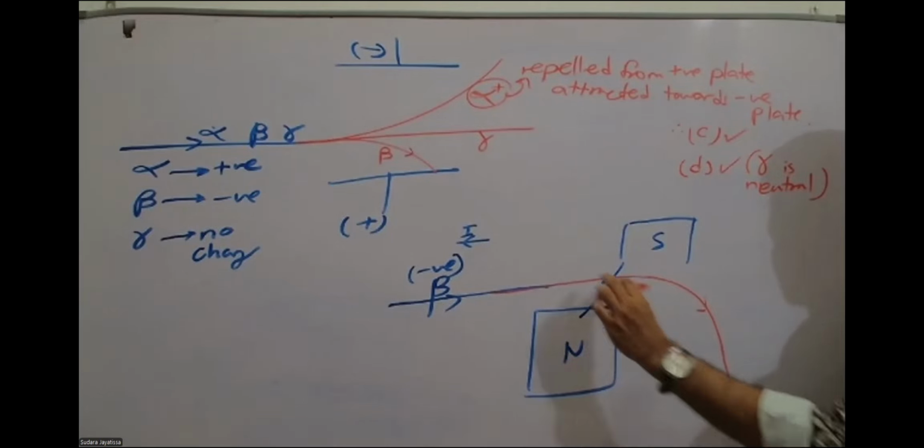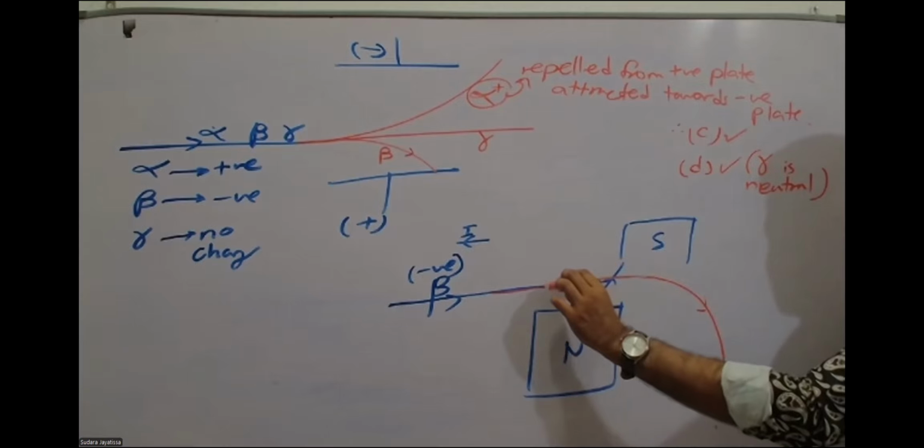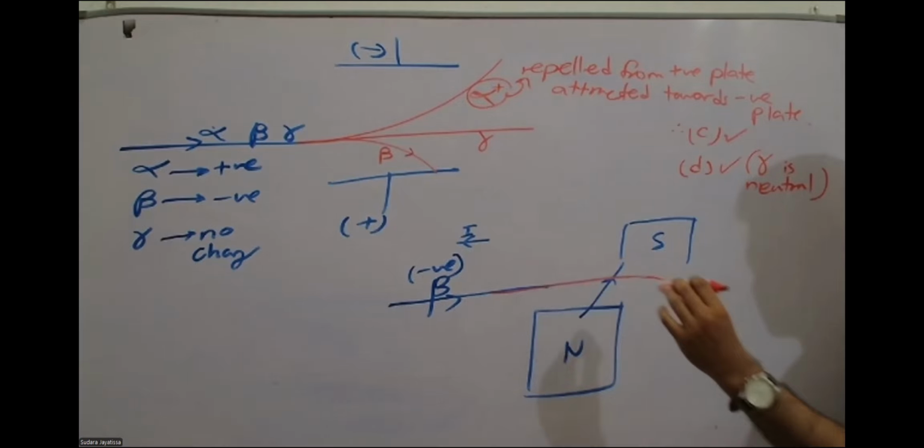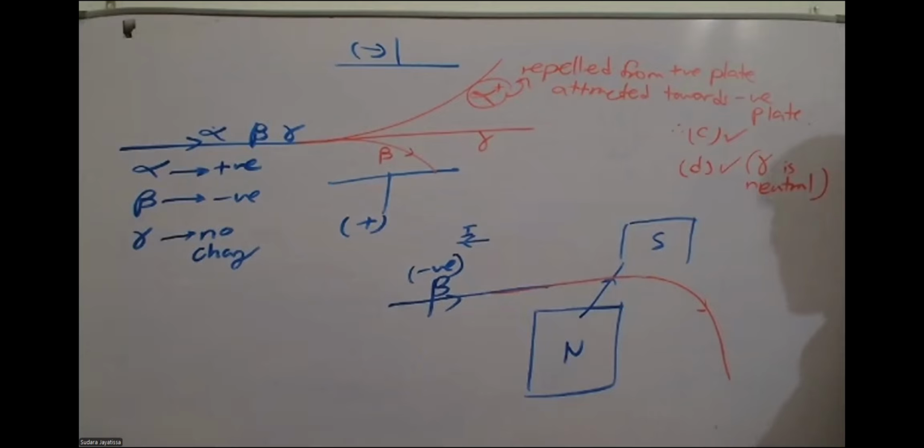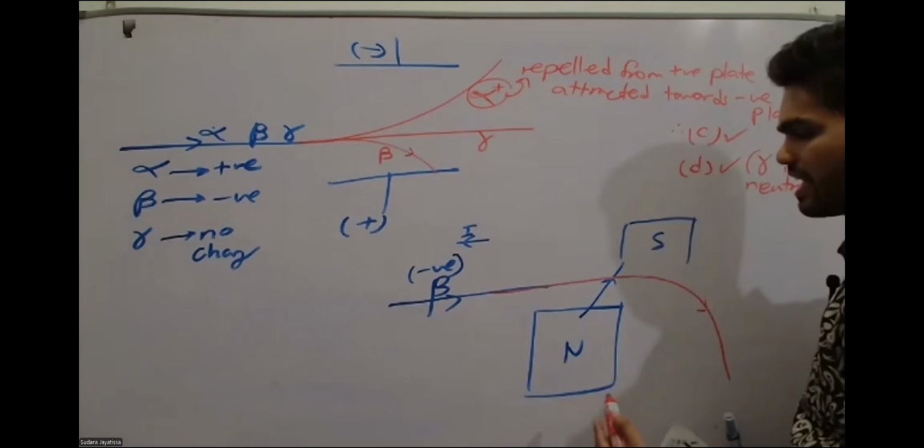It will not come towards the north pole, or it will not go towards the south pole. Sorry, towards the thing is wrong. That's why A and B are wrong.